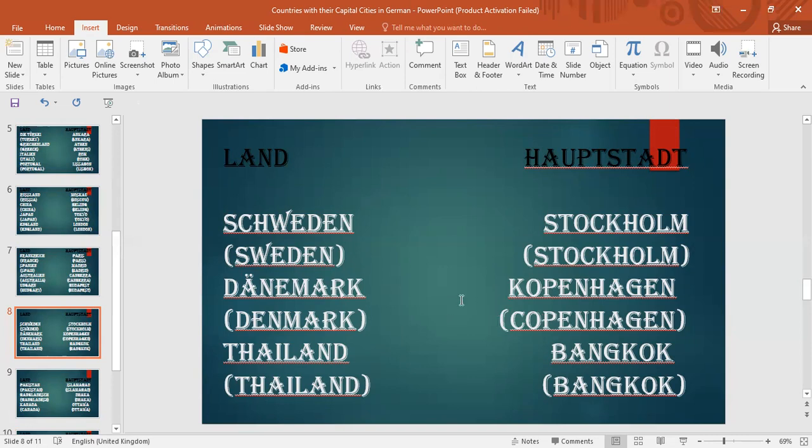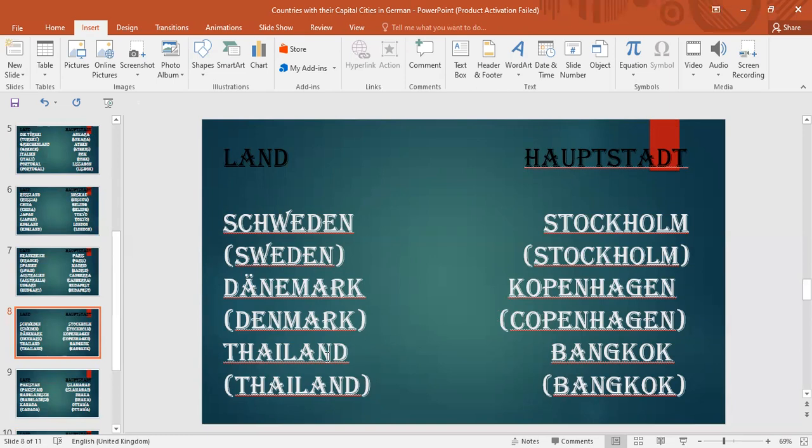In German and in English we pronounce it similarly, but the spellings are a bit different. We use K here in German and C in English.